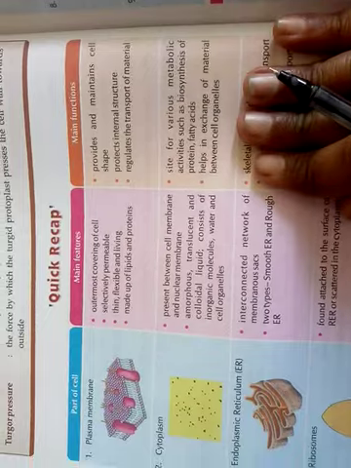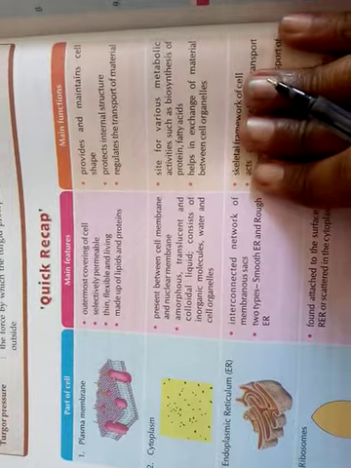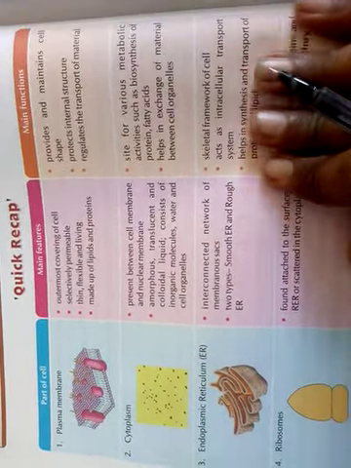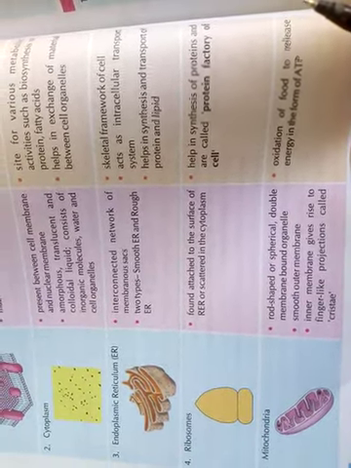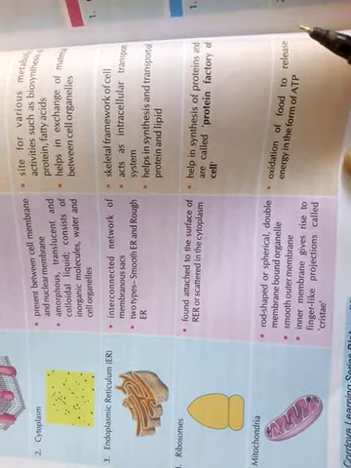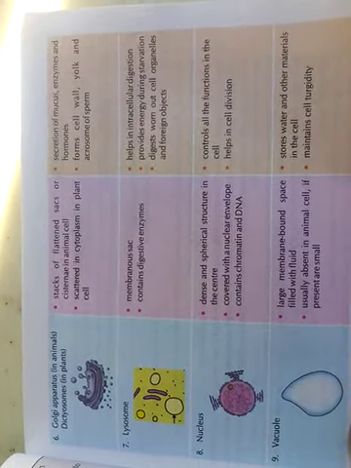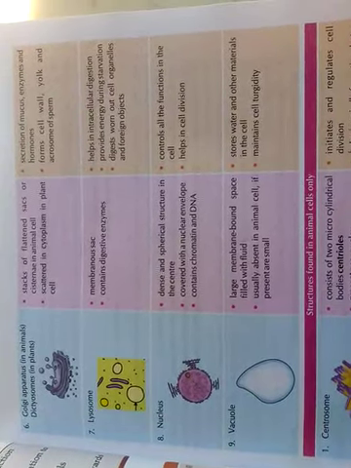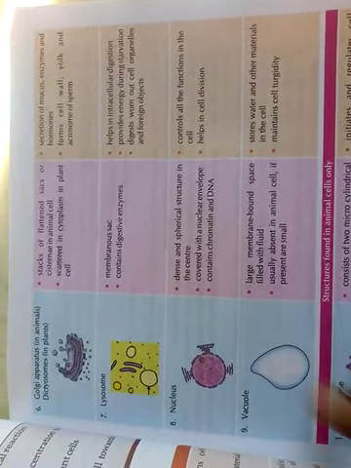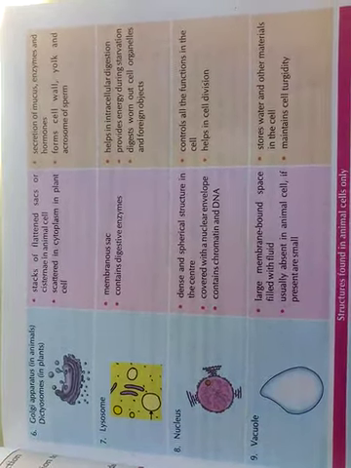Here you can see the quick recap of the chapter. First, plasma membrane, its function, its feature, then cytoplasm, then ER, then ribosome, then mitochondria. These are the main components of the cell, and their function we have discussed in the chapter till now. Golgi apparatus, lysosome, nucleus, vacuole, these are the parts of the common structure that we can find in both animal cell as well as plant cell.